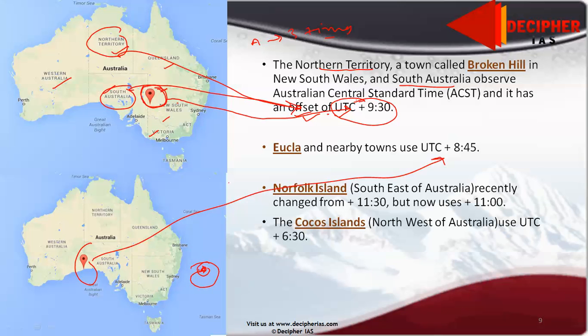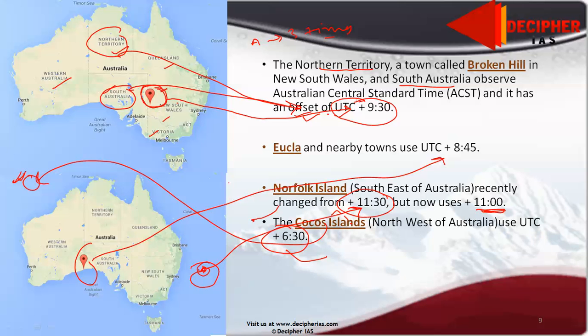It used to follow the time of +11:30, but now it follows standard time. Cocos Island is somewhere here, nearby Philippines. It follows the non-standard time of +6:30.